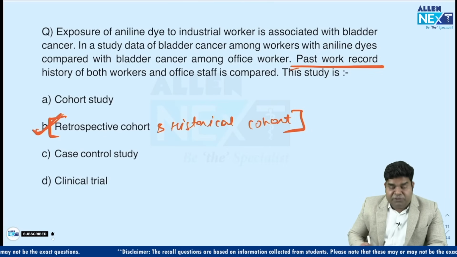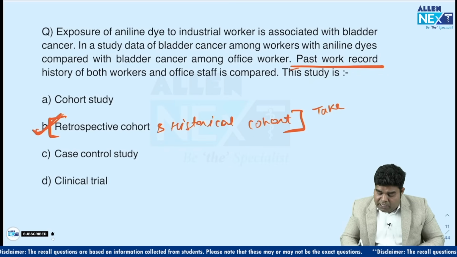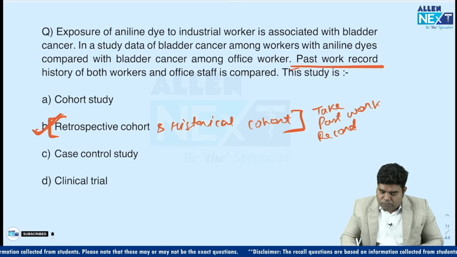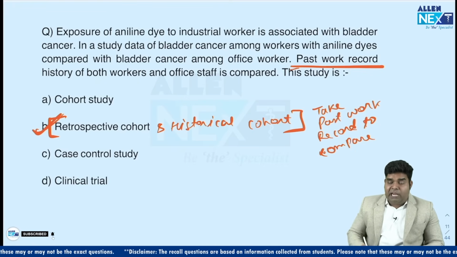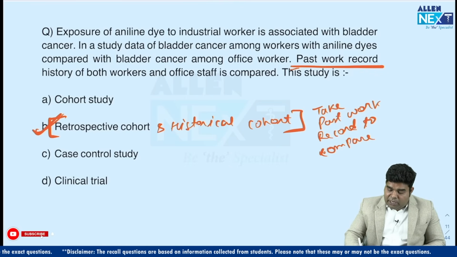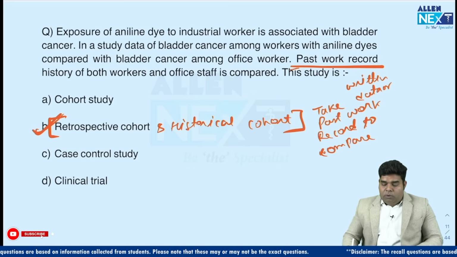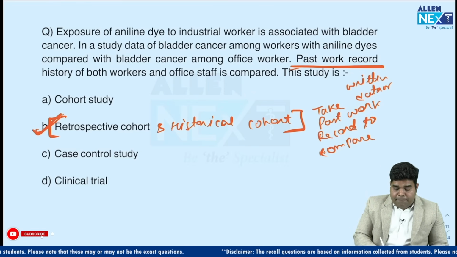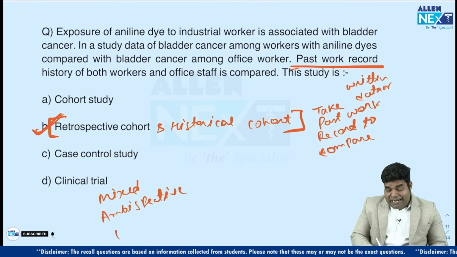are the same type of study in which we take no personal history but past work record to compare. We can take past work record to compare, or we can take past written data. Okay, written data or work record to compare. Now, there is one more type of cohort which is known as mixed cohort, or ambispective cohort, or nested case control.